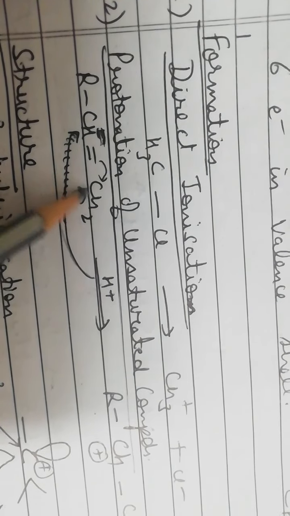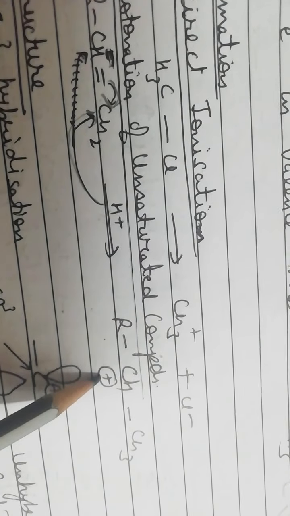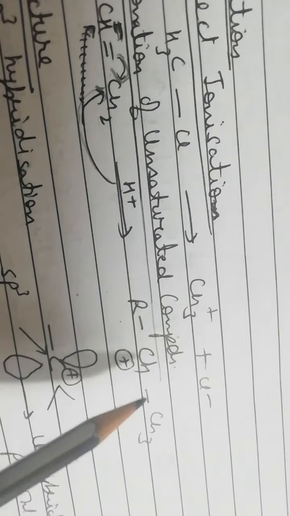If it attacks on this carbon atom, these pi electrons will move onto this carbon atom and we will get this structure. This carbon will acquire positive charge because it has lost these pi electrons, and this CH2 will be converted to CH3. Now what is the structure of carbocation?